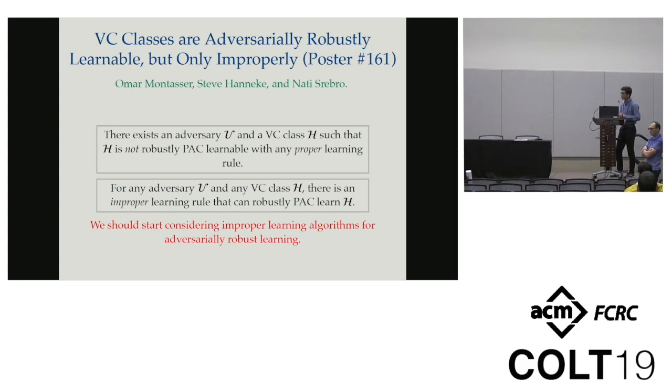That's not what we do. It's actually stronger, because we require that we answer correctly on points in the support of the distribution, but also on things that might lie outside the support of the distribution. But they have to be constrained in some way based on the adversary U.